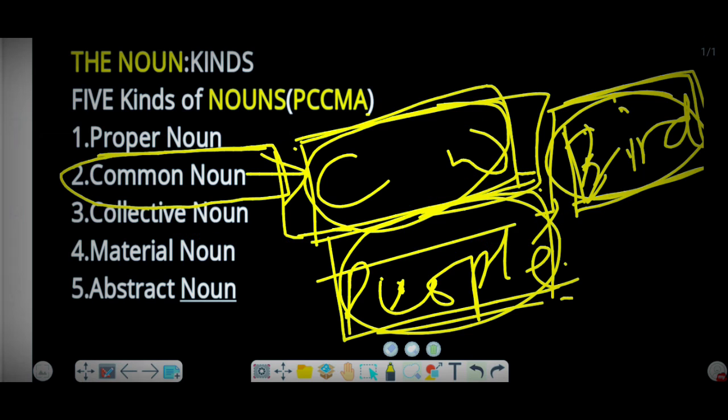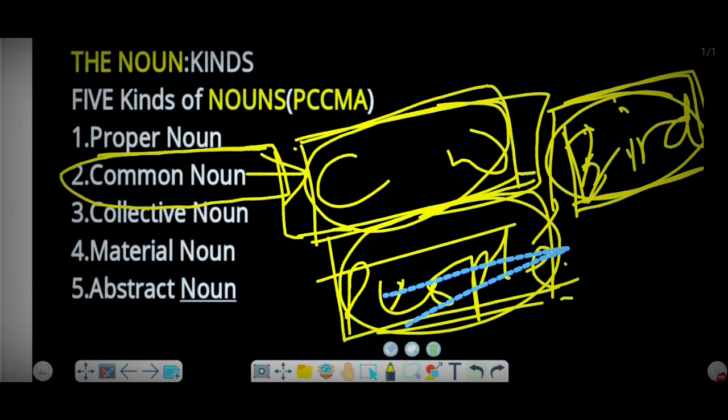So here the third one is collective noun. What do we understand by a collective noun? A collective noun is a name given to a number of things regarded as a whole, group, or collection.